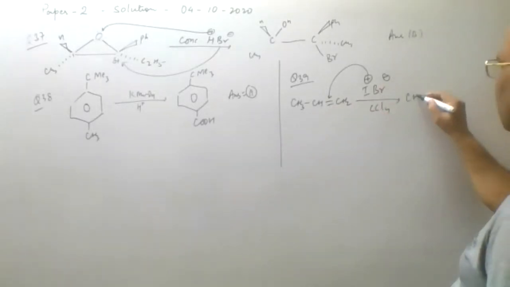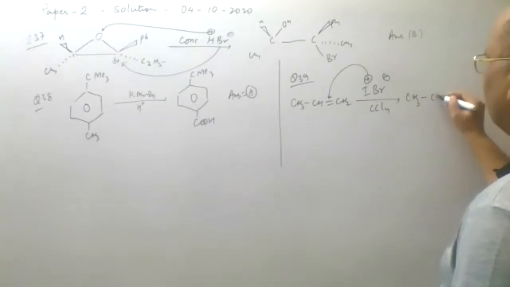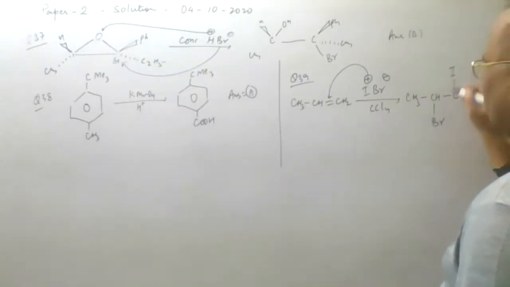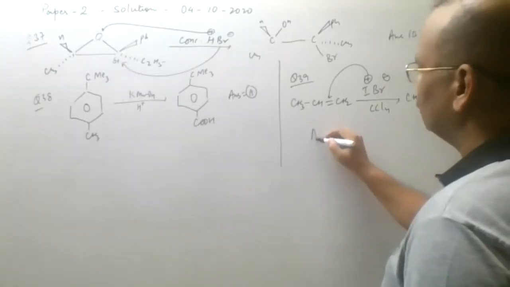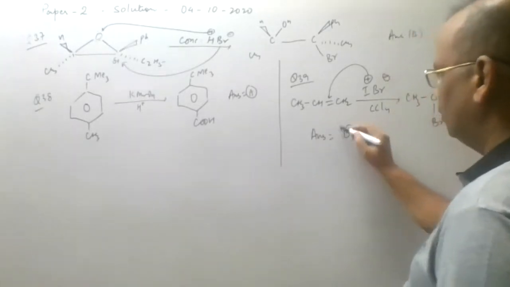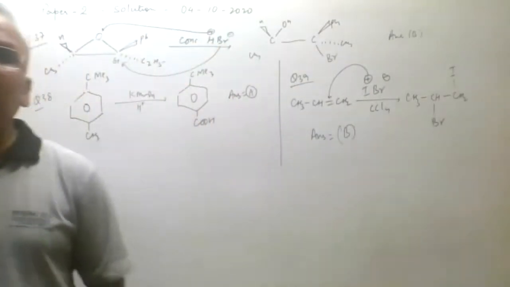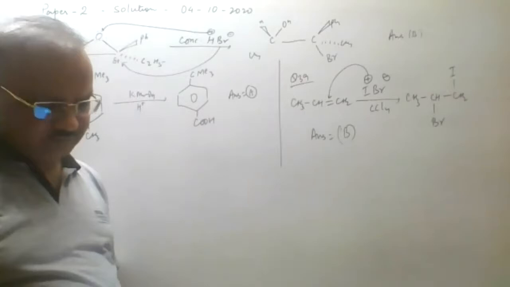So we get the product as C, the Br will be added on this. You can write like this. Br will be added on this and CH2I. That is the product. So the answer for this case 39 is B. That is the answer we have. That is just an electrophilic addition reaction, and I will be the electrophile in that case and Br will be the nucleophile in that case.